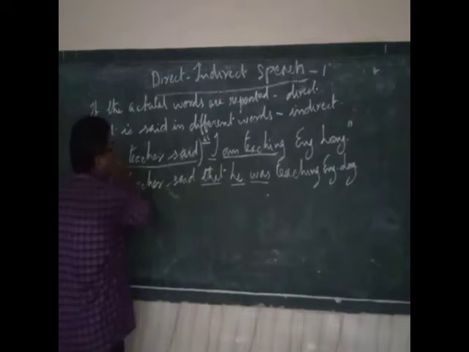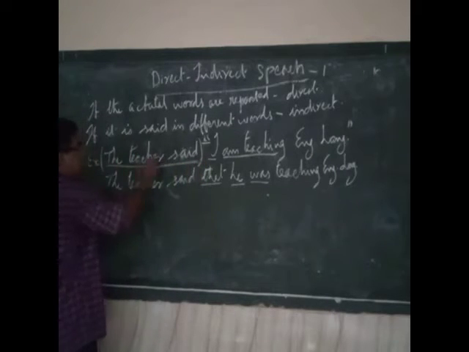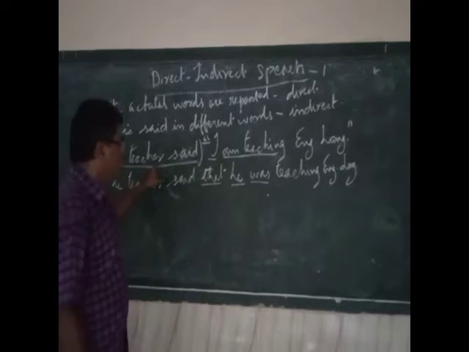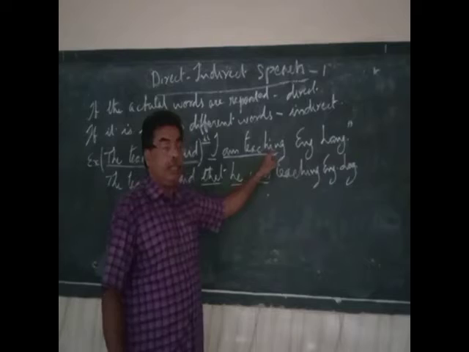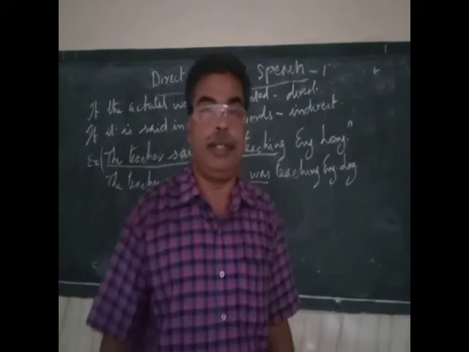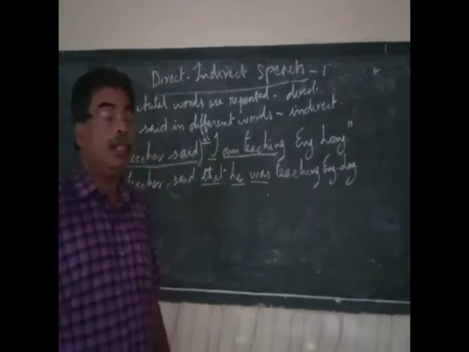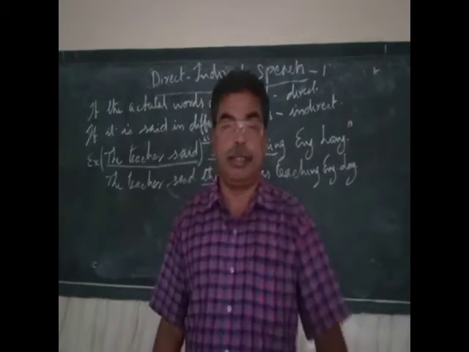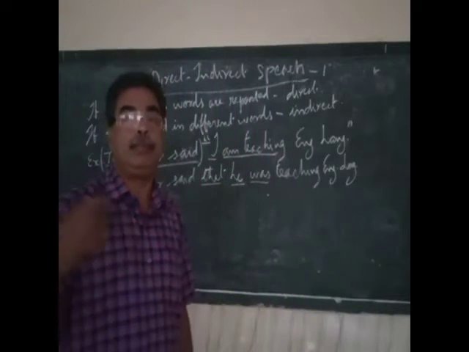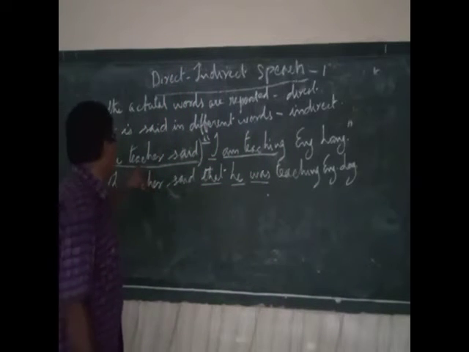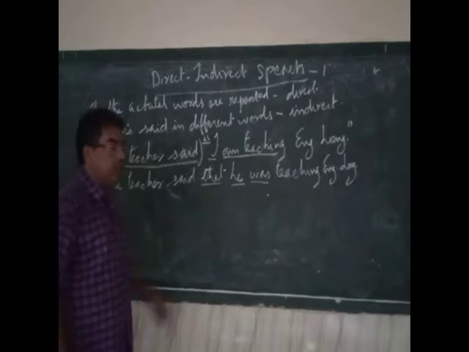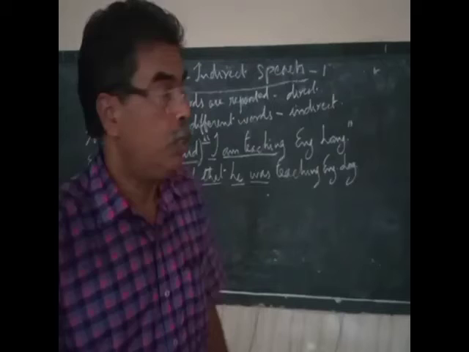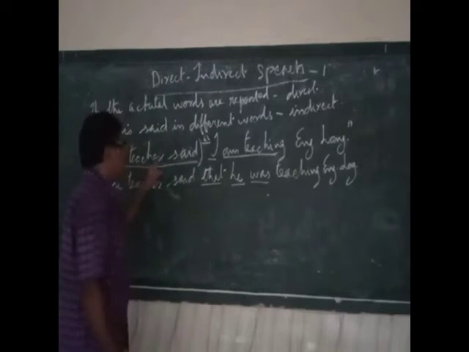One, as I told you, this is called the introductory speech. Why? Using this part, you introduce this to the third person, that is, to your friend. Here, the first person is the teacher, the second person is you who is speaking it, repeating it, and the third person is the person who is listening to it. Now here, the teacher said, this much is added by you to your friend. So this is called the introductory speech.